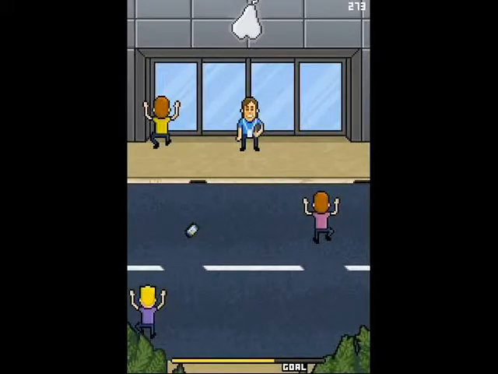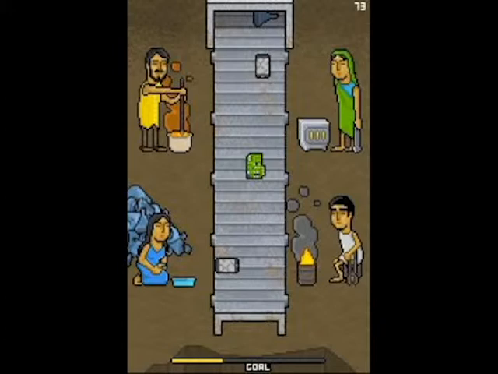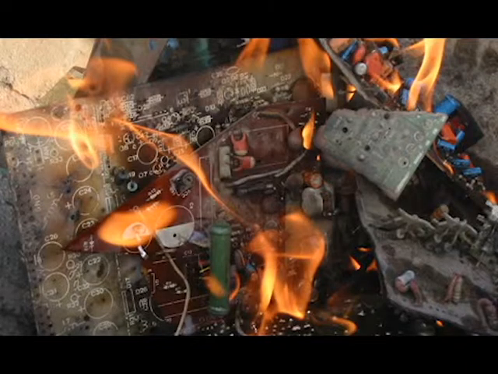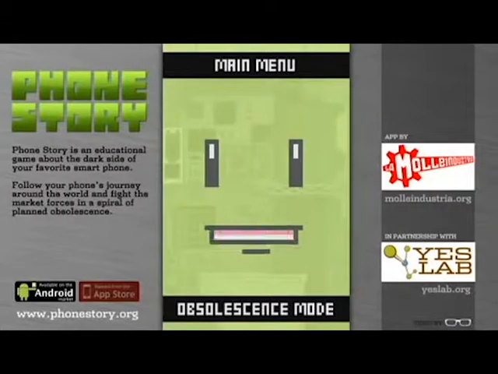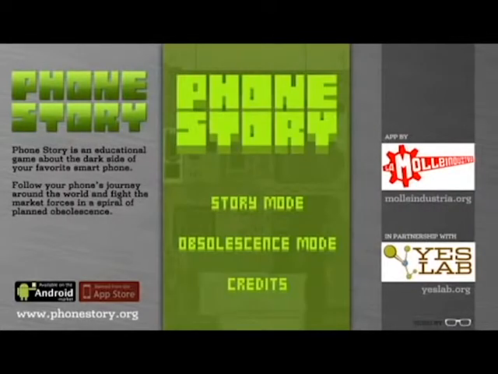The final story represents after we get rid of our phones. We think it's being recycled, but in reality it's being shipped to another country to be disposed of. The methods used are both harmful to human health and the environment. The game finally ends with a narrator saying, "and the cycle continues." Then the game starts all over from the beginning.